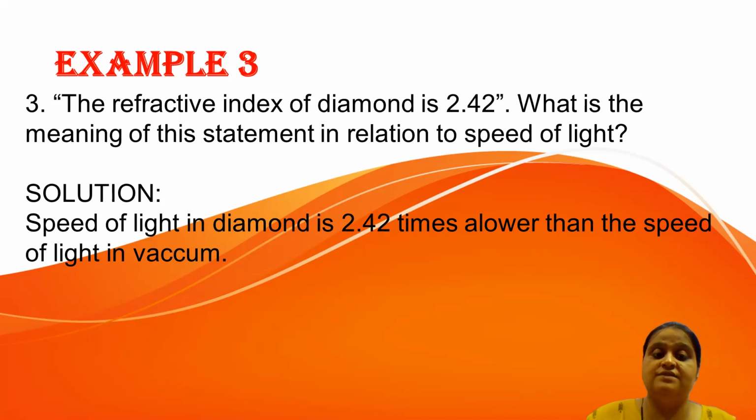But when it moves in a denser medium, the more density a medium has, the slower the speed of light will be compared to its speed in vacuum. So in diamond, the speed of light will be slower. How many times slower? By the same number, 2.42. So this is how you can compare the speed of light.